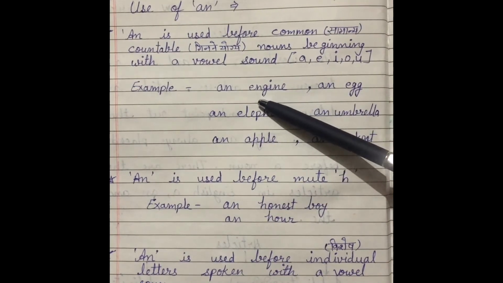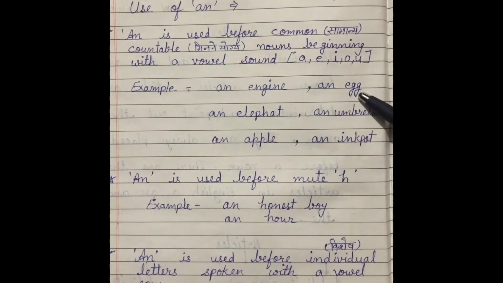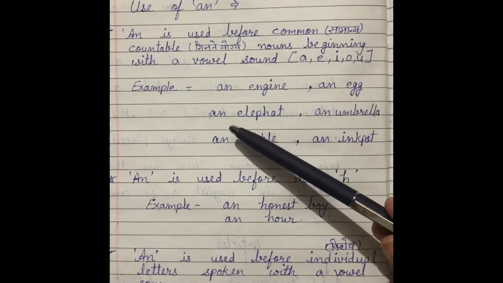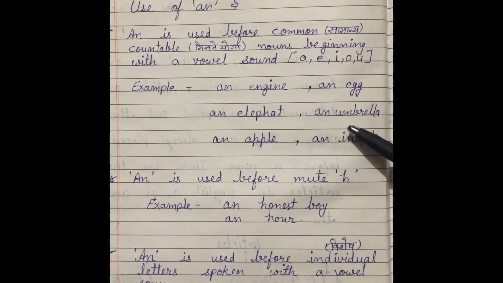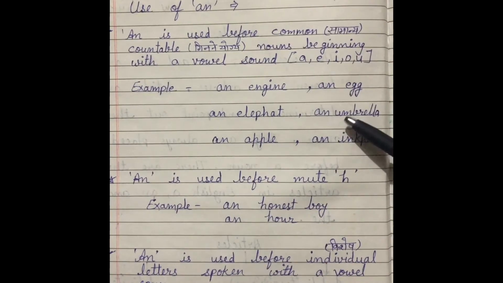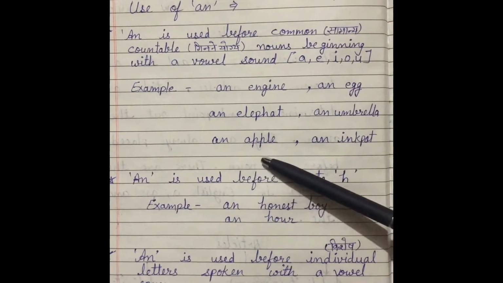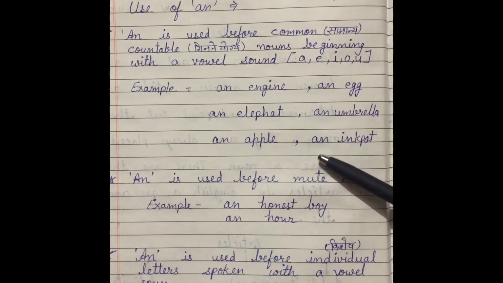Here the spelling starts with E, and the sound is E. An egg. Here the sound is A. That is a vowel sound. An elephant. An umbrella. Here the letter is U and the sound is A. Umbrella. An apple. Sound is A. An inkpot. Sound is E.